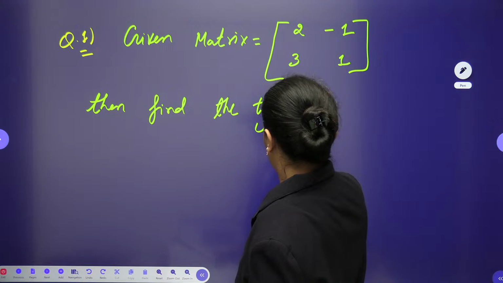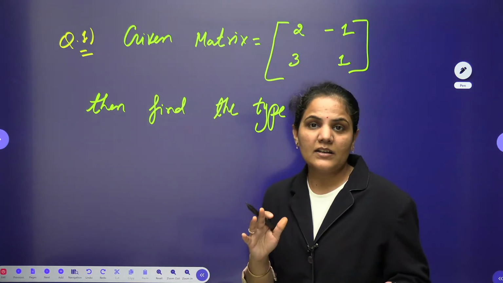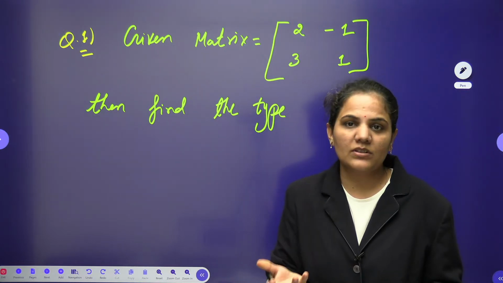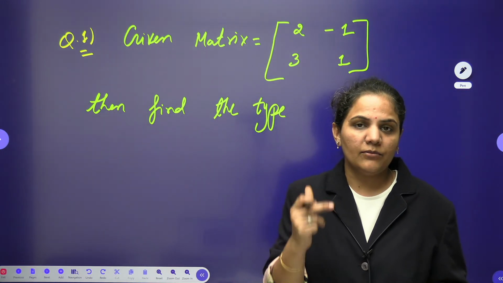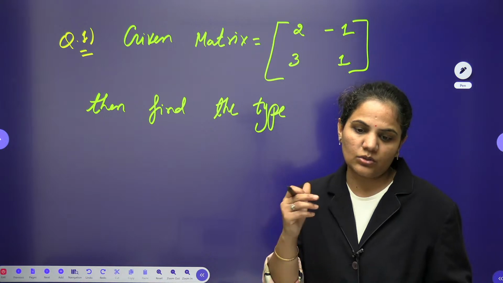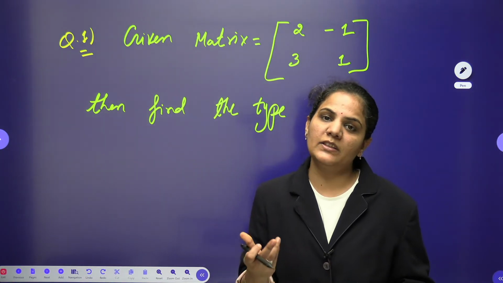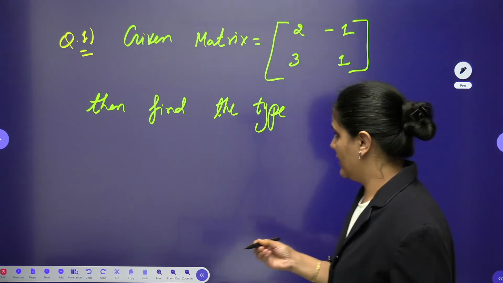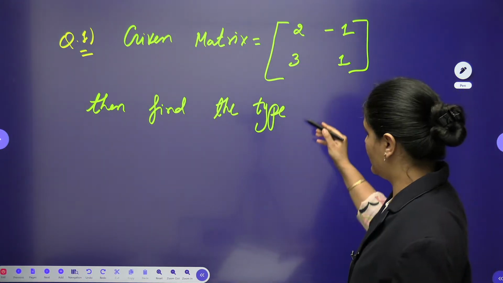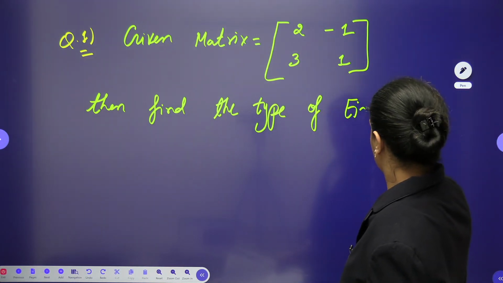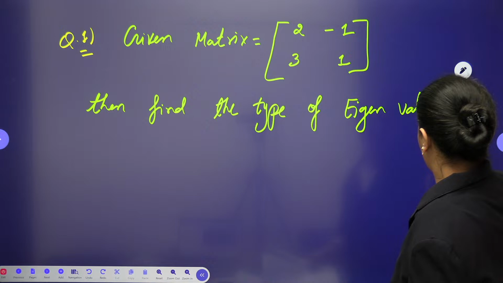type of eigenvalue. As I am saying, these questions are memory based questions, maybe some data is missing or the question is not exact. So please confirm once if you are watching this session, if you appeared in the actual paper, you can confirm with the data also whether it is correct or not, because these questions are memory based questions. Find the type of eigenvalues, okay, for this specific matrix.